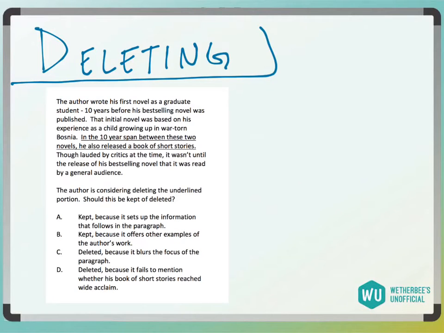Okay, so we have the author considering deleting the underlined portion. Should this be kept, or deleted? Oftentimes people immediately jump to kept or deleted, and sometimes it's really obvious if it should be kept or deleted.